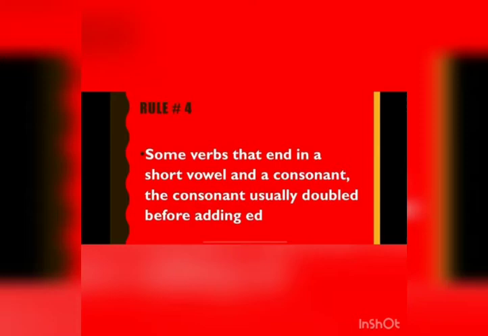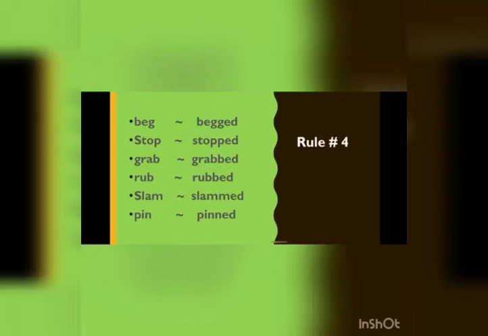Worry, worried. Hurry, hurried. The next rule is some verbs that end in a short vowel and a consonant, the consonant usually doubled before adding ed. For example, beg, begged. The verb here can be changed by adding ed, but before that we double the consonant here. Stop, stopped. Grab, grabbed. Rub, rubbed.